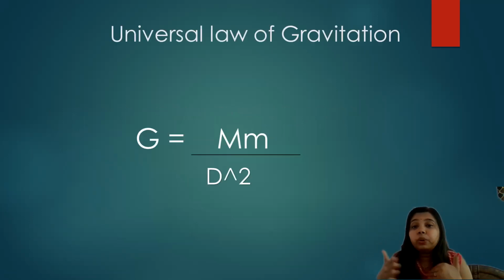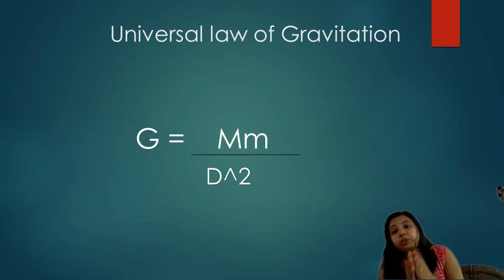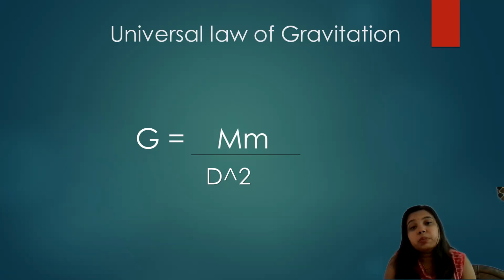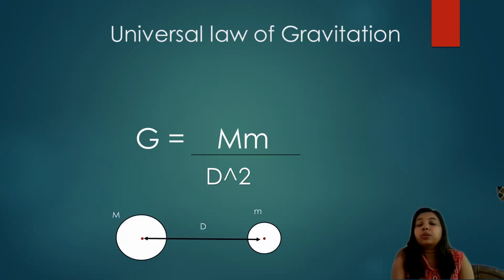How will we calculate the magnitude of the force? The gravitational force, F, is the force of gravity. The gravitational force is equal to the product of the masses of two objects divided by the square of the distance between the two objects, like this.